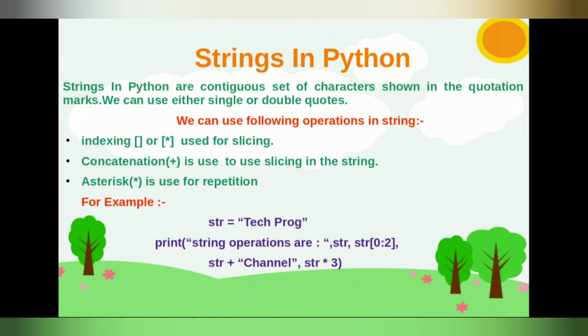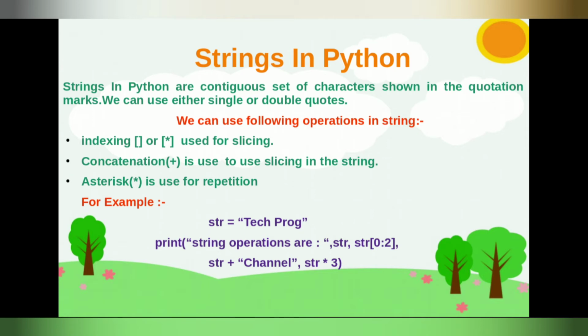In my example, I will create a str, and this str has a string value. In the print statement, I use all these three operations. First I declare str, then str indexing. In the indexing, I'm using 0. I'm starting with 0 and ending with 2.